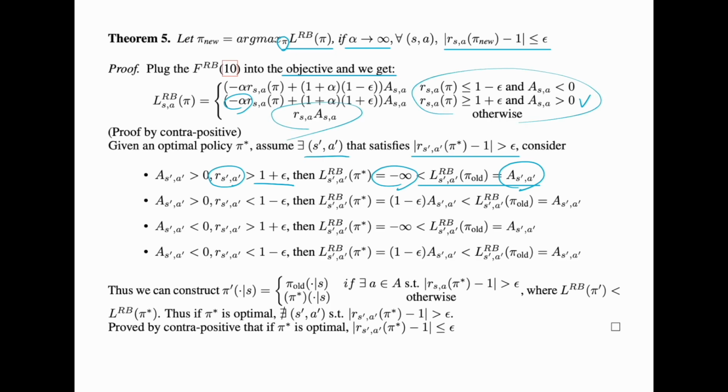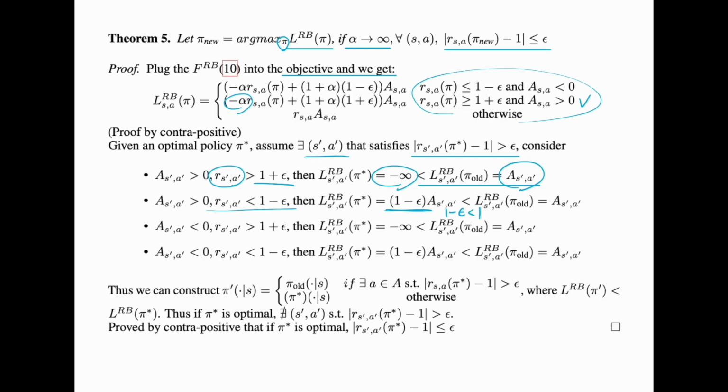And since it is out of the clip range, we will clip it. We will not use the rollback for it, but use the clipping instead. 1 minus epsilon is smaller than 1, so it is also smaller than the original advantage.